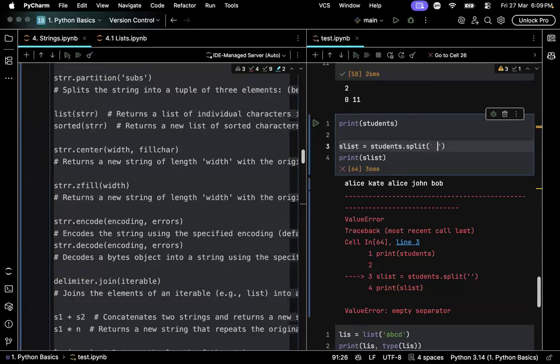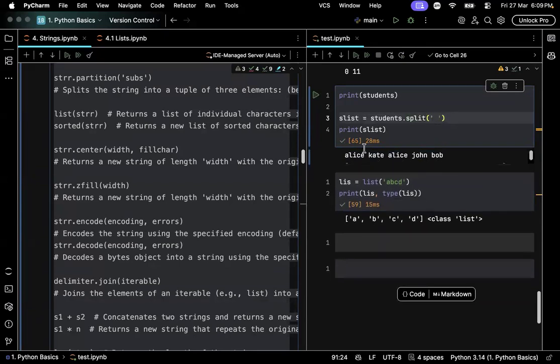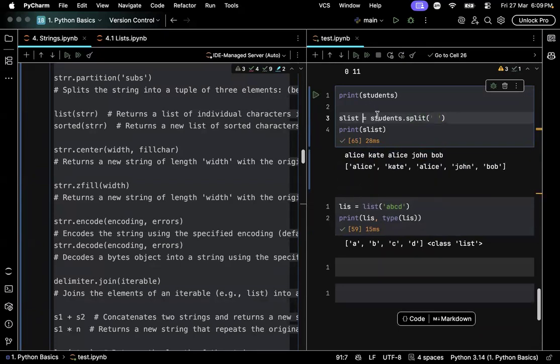Okay. Let me try to split on space. See, it broke the students, which is a single big string, right? Here we have spaces in between them, and when I used the split, it broke them down over the space and returned a list of strings. Is the split clear?